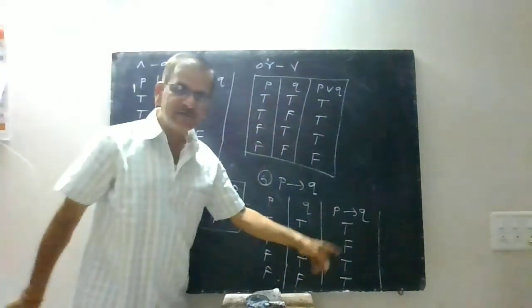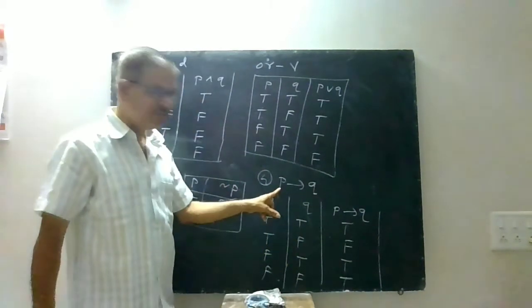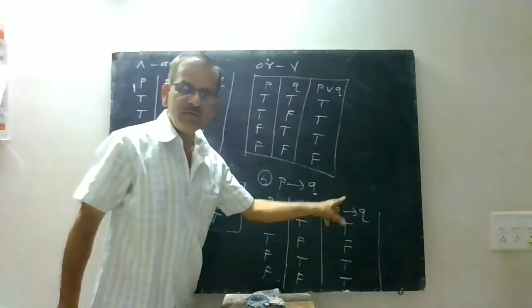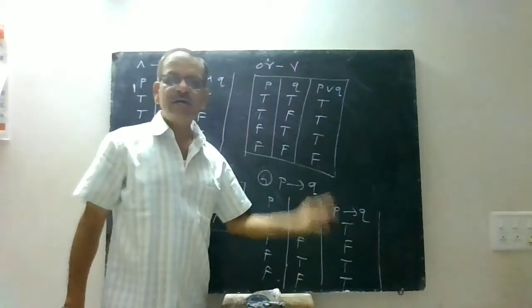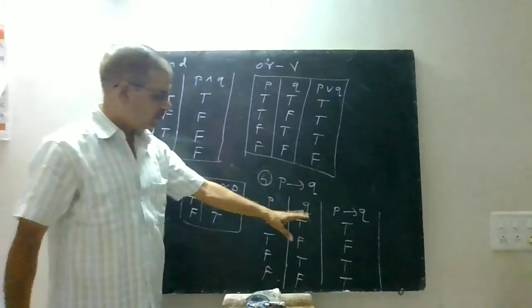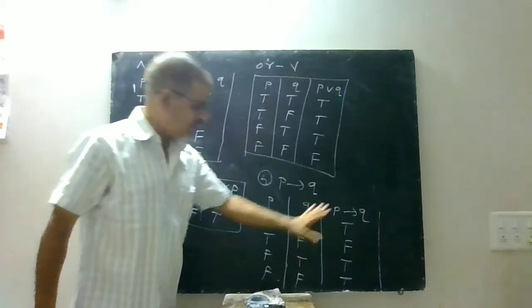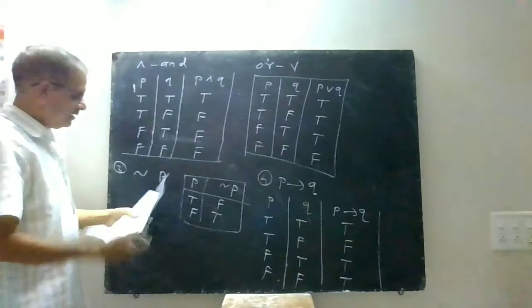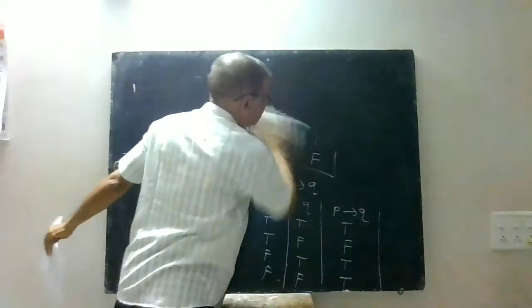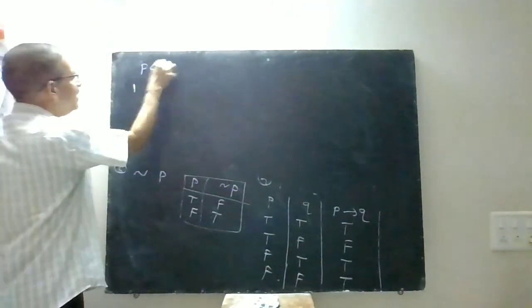So in this one also you only have to remember one thing, that when the first statement is true, that is when P is true, and the second statement is false, the truth value is false. In all the three other cases, truth values are true. So you just have to accept these values, because it is not possible to understand how those values came. And then the last one you can find is the truth table for P if and only if Q.